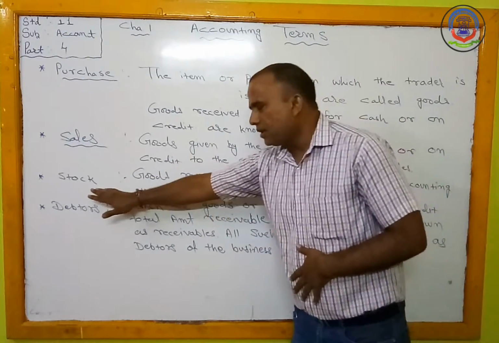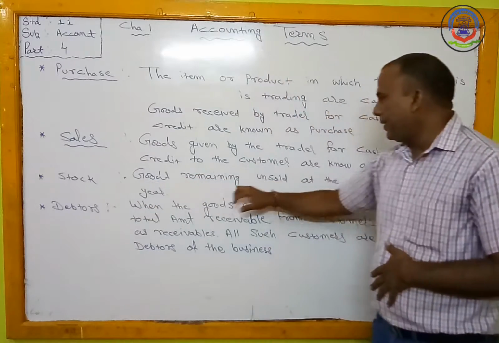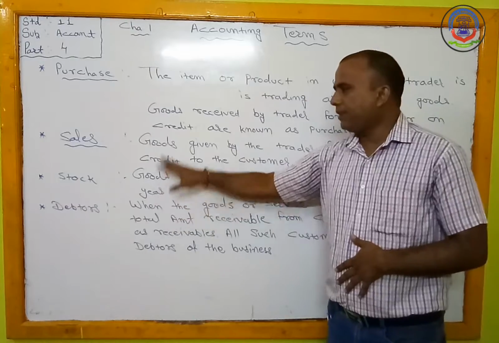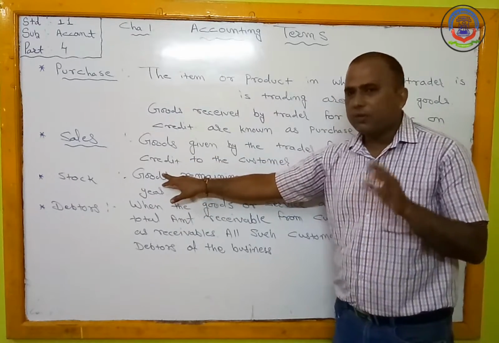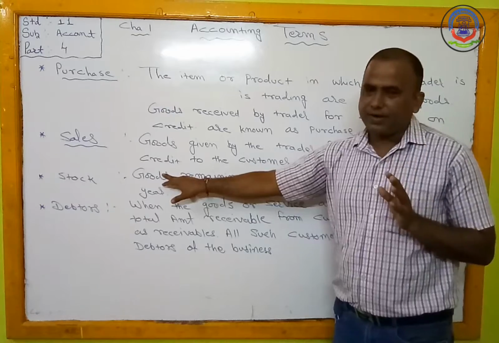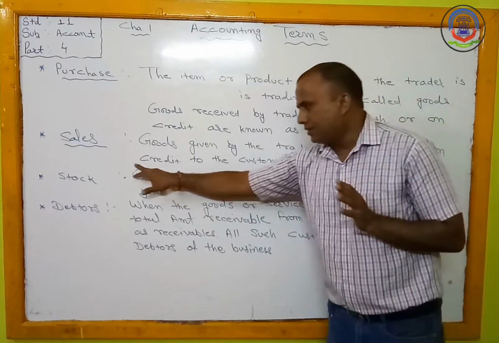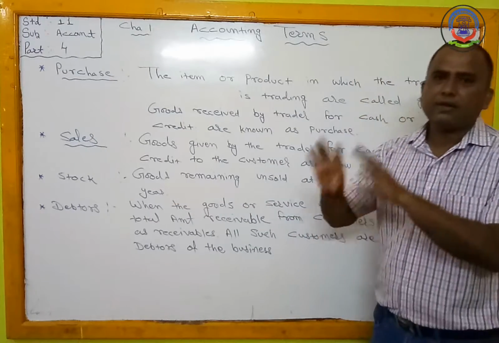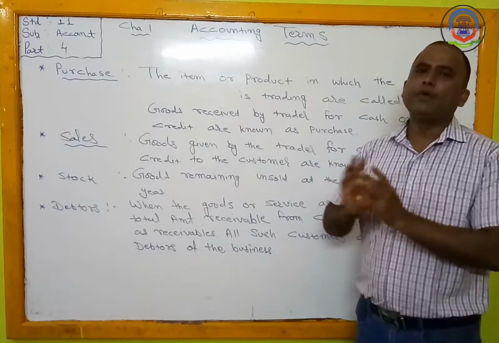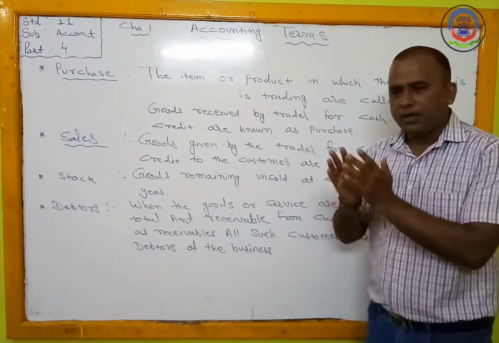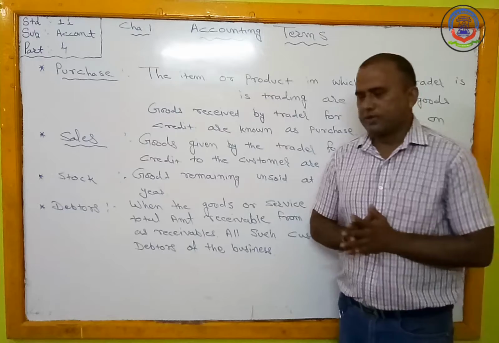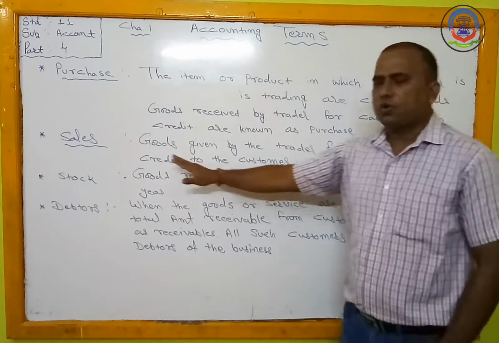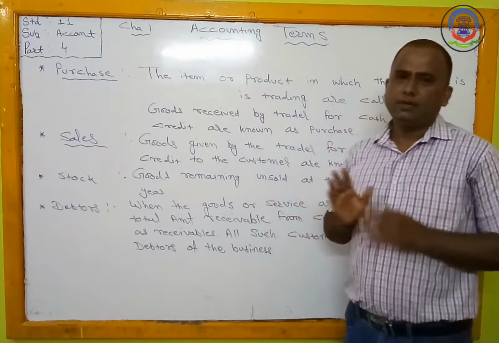Now the next one is stock. Goods remaining unsold at the end of the accounting year. तो अभी हमने बात की थी goods, that means the item or the product which the trader is trading. Now naturally it is not possible to sell our entire goods within one year. The remaining unsold goods are known as stock for the business.